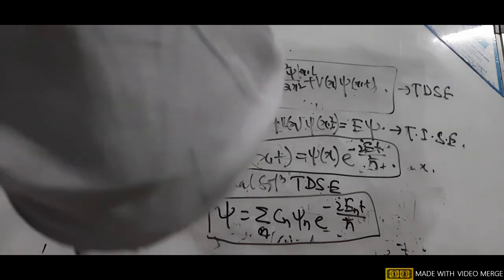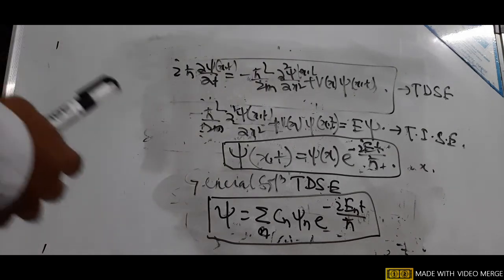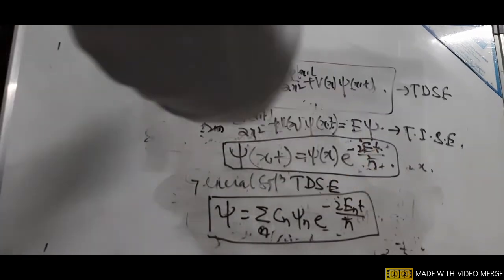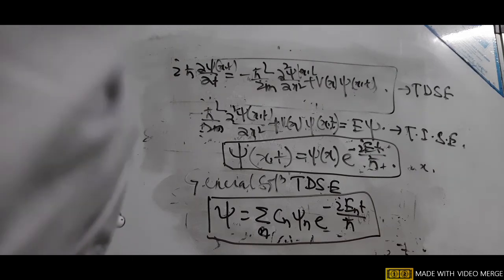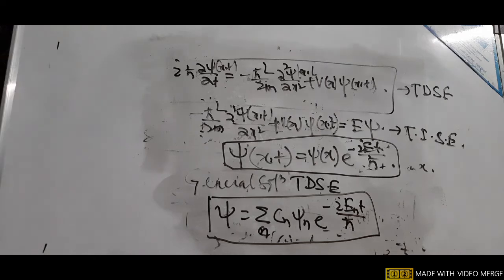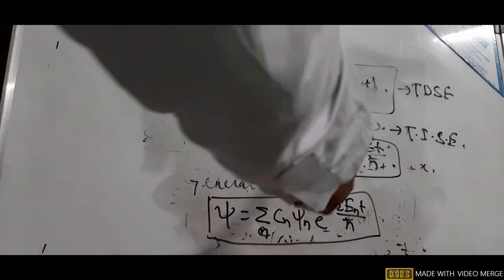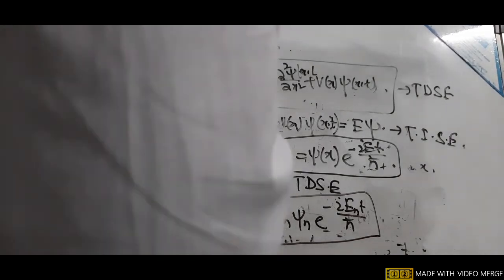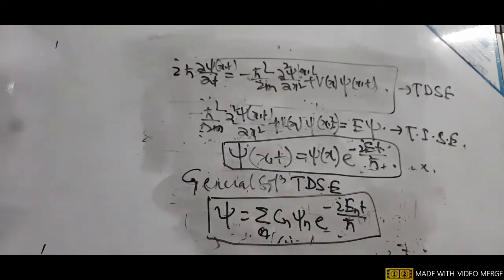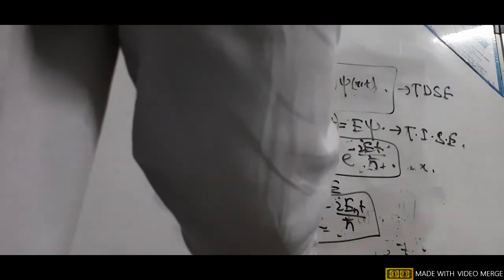So this time dependent Schrodinger equation and time independent Schrodinger equation we apply to various problems in quantum mechanics, like the one dimensional potential well, where we find out the energy of the system, then we apply it in case of the harmonic oscillator, where we find out the energy of the system, and correspondingly for the particular value of the energy we get the wave functions. We get the general solution also by using this formula psi equal to summation over Cn constant multiplied with this wave function, then e to the power minus En t by h.